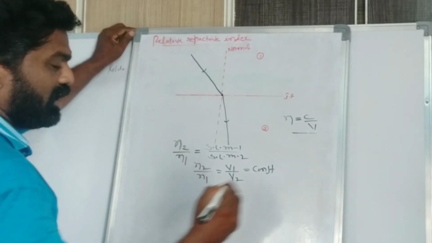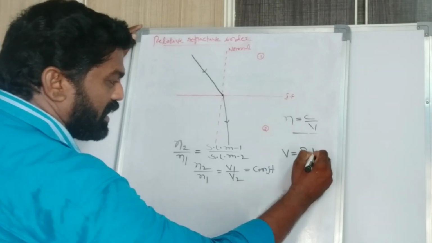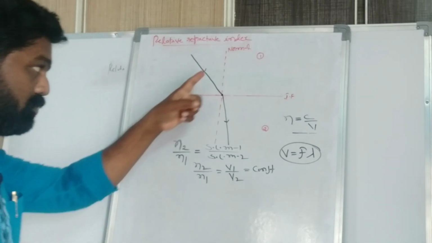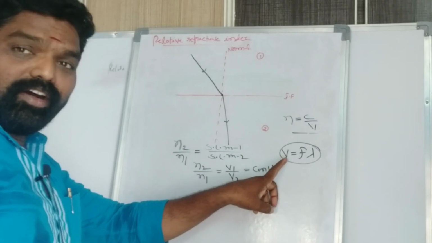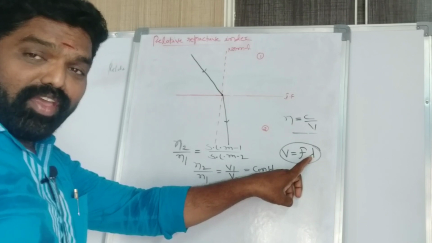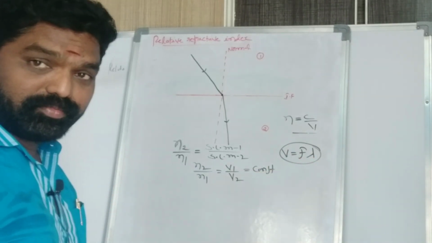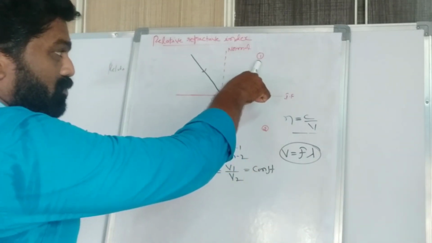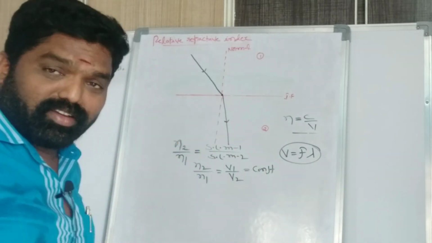But the formula V equal to F lambda. When light travels from medium 1 to medium 2, V is the speed of light in the medium, lambda is the wavelength of the light wave, F is the frequency of the wave. Right? When light travels from medium 1 to medium 2, frequency is constant.